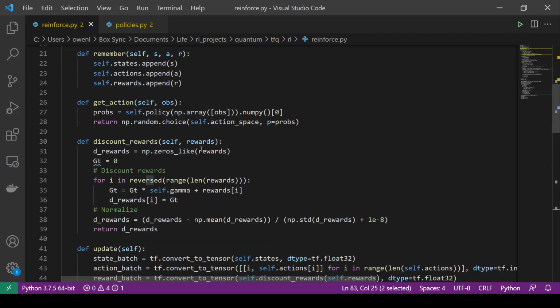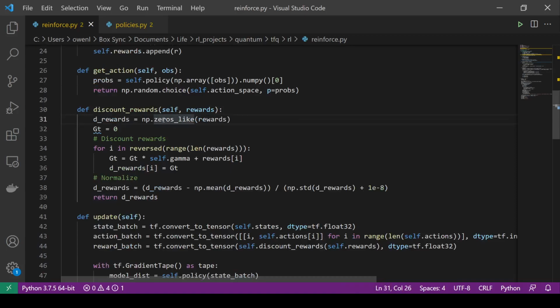So now we can see, to get the action, the policy, the softmax probability distribution gives us the distribution from which we can sample our actions. This policy function gives us the probabilities, so we just sample from them. To discount the rewards, we just go back in time, and we consider a gamma here.